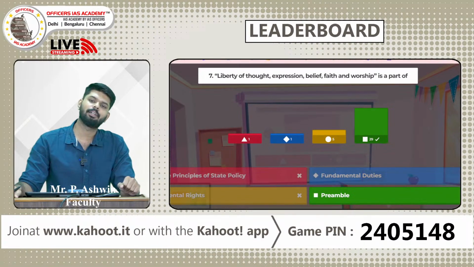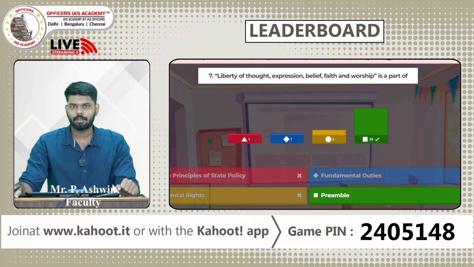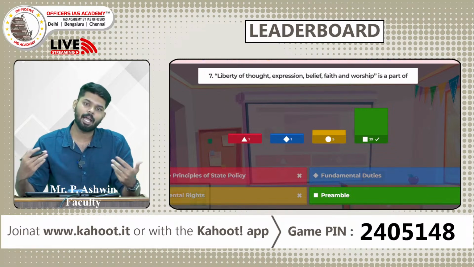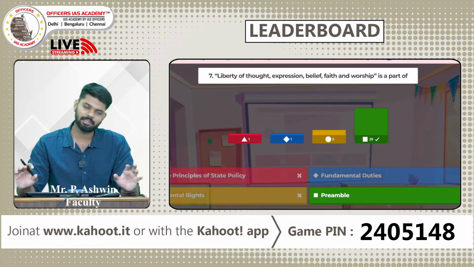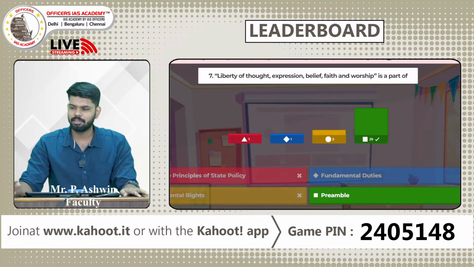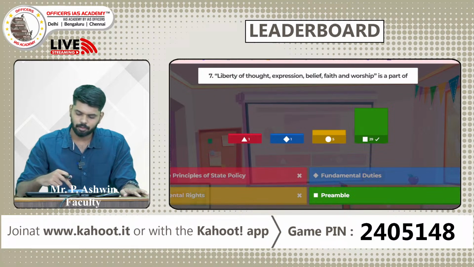29 of you have answered the correct option, D. Preamble. Right? These words, like nothing much to explain, have been directly seen in the preamble itself. Right? Justice, equality, liberty, fraternity have been seen. So the answer is D. Preamble. Let us look at the leaderboard.